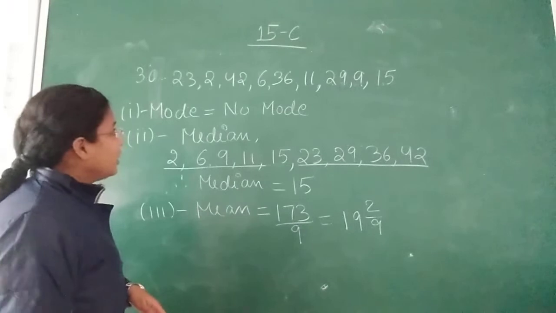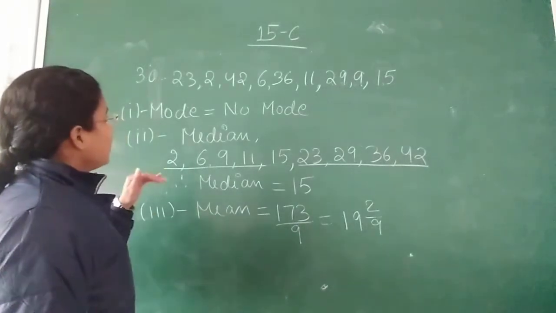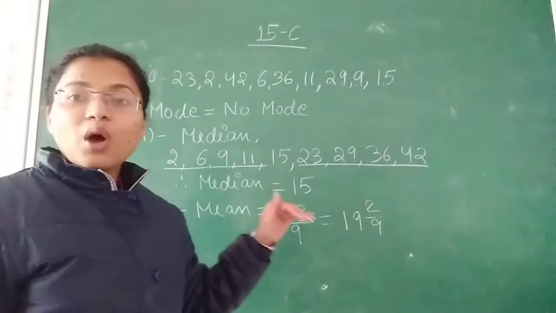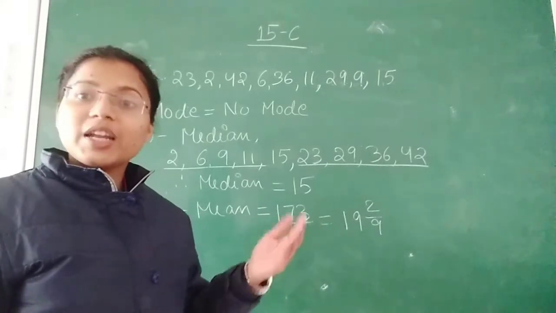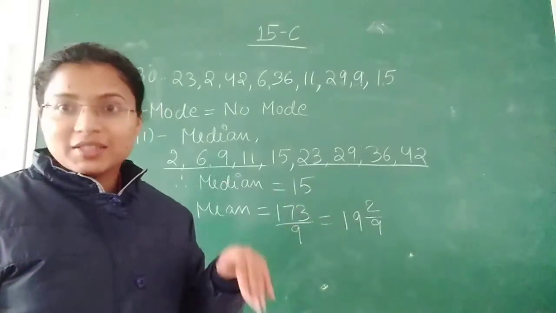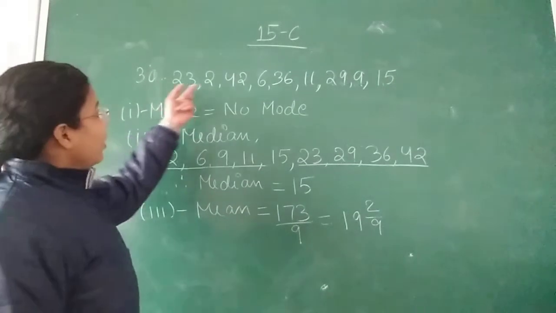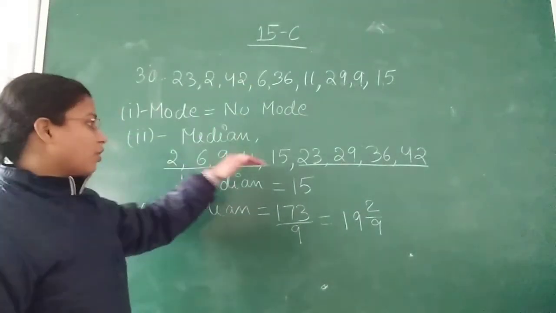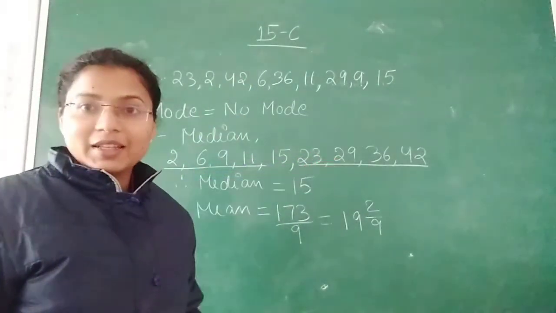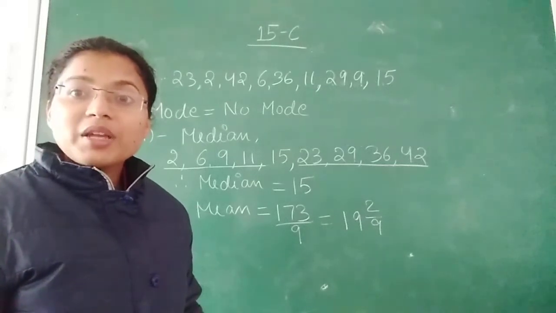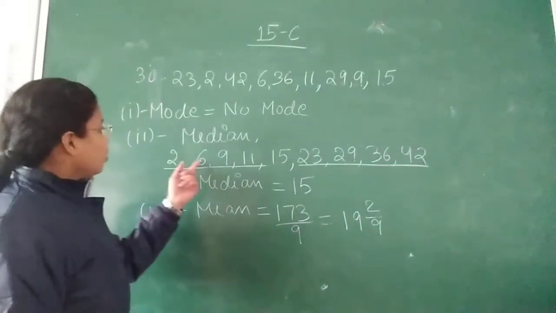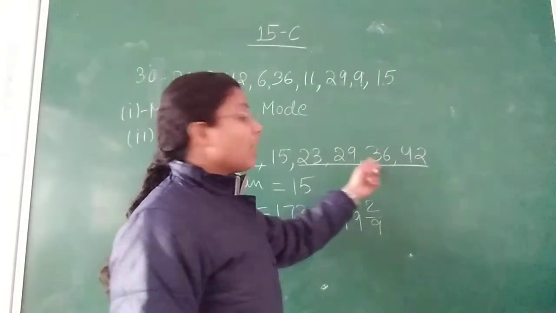Next is the median. You will see that there is no arrangement, so first we have to arrange it either in ascending or descending order. When we arrange in ascending order, we will get our series like this. Now count how many numbers you are having: 1, 2, 3, 4, 5, 6, 7, 8, 9.